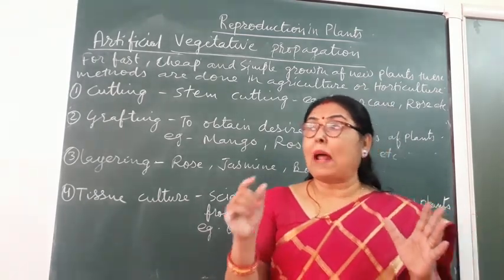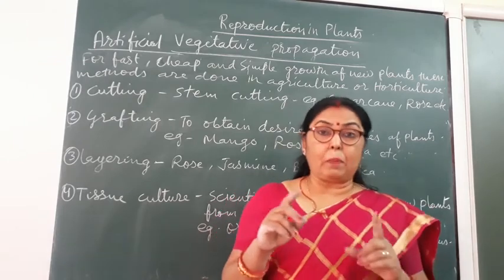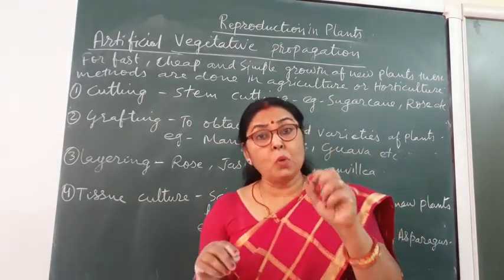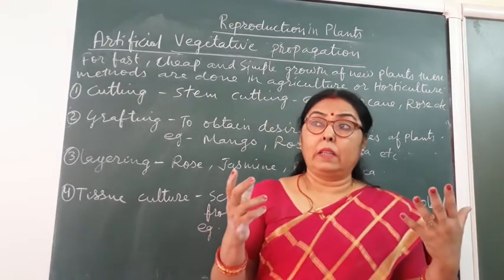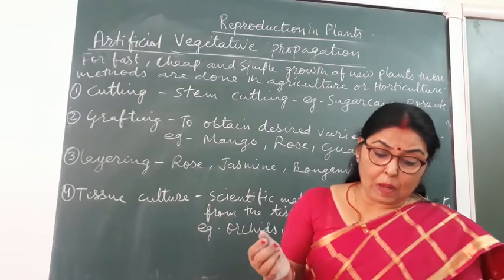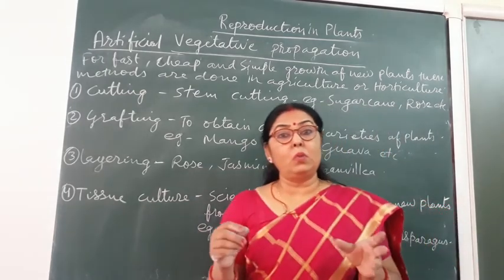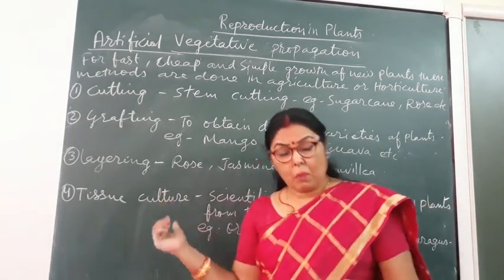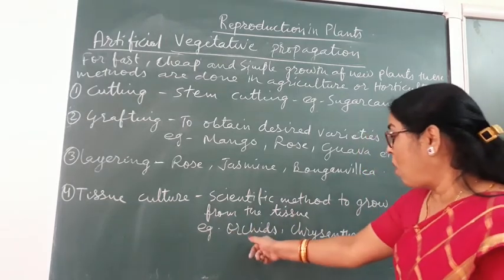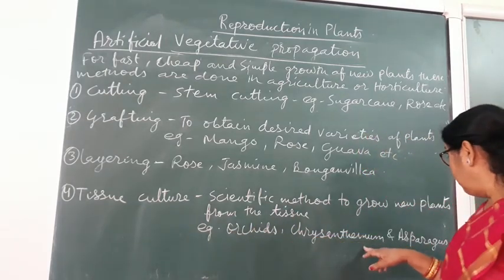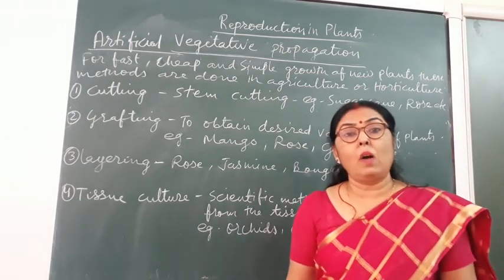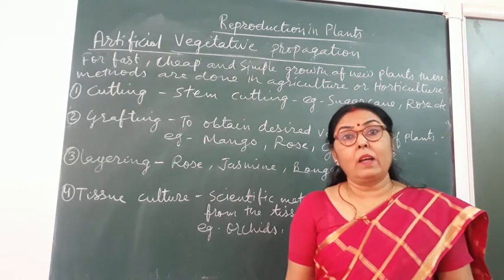These small plantlets can be separated, and from a small tissue we can get hundreds or thousands of new plants which can be grown into different pots. So this method is mainly used to grow orchids, chrysanthemum and asparagus. Hope you all understood what I have taught you.